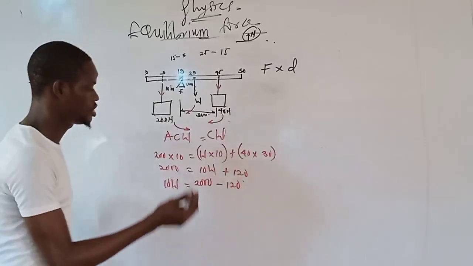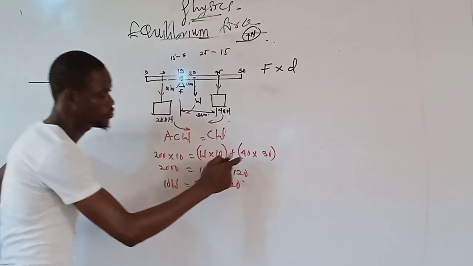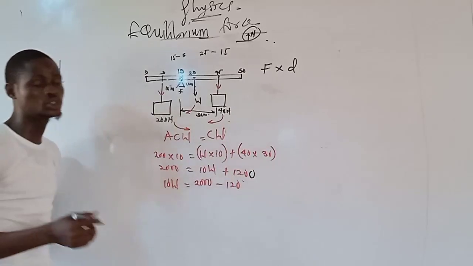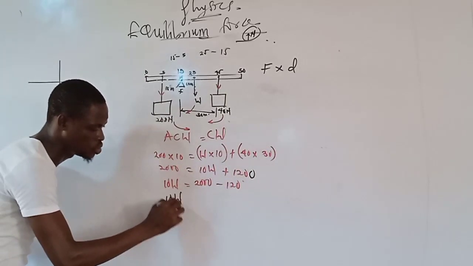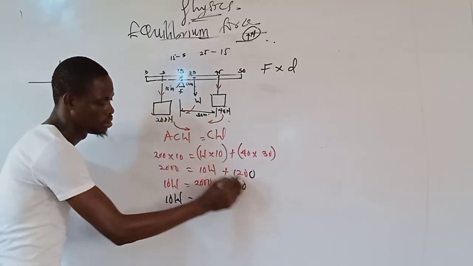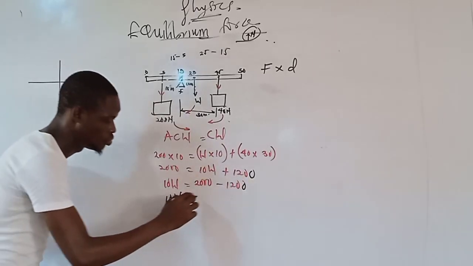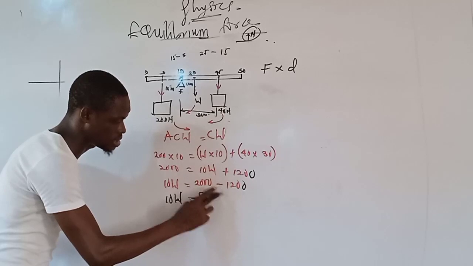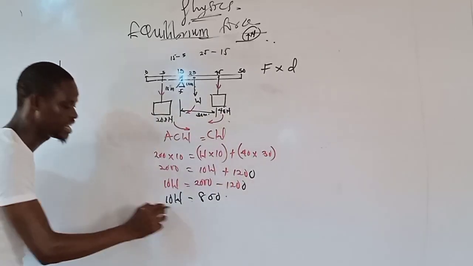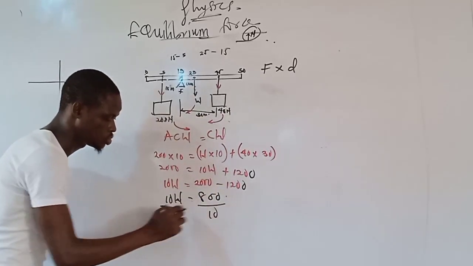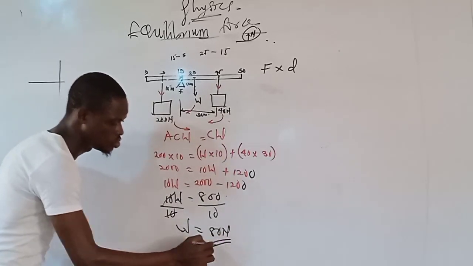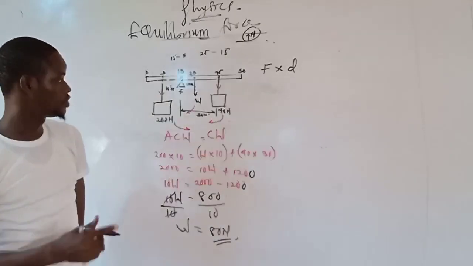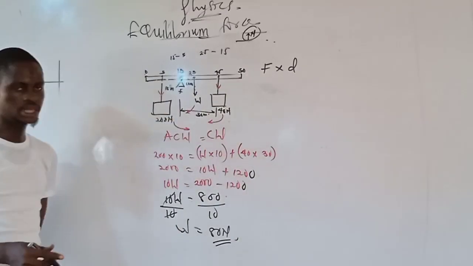Now there is a mistake here. 40 times 30 is going to give us 1,200, not 120. Now, I'll be having this 10W to be equal to 2,000 minus 1,200, which is going to give us 800. Now, dividing by 10, I should have my weight to be equal to 80 Newton. That is the weight of the body from this place here.